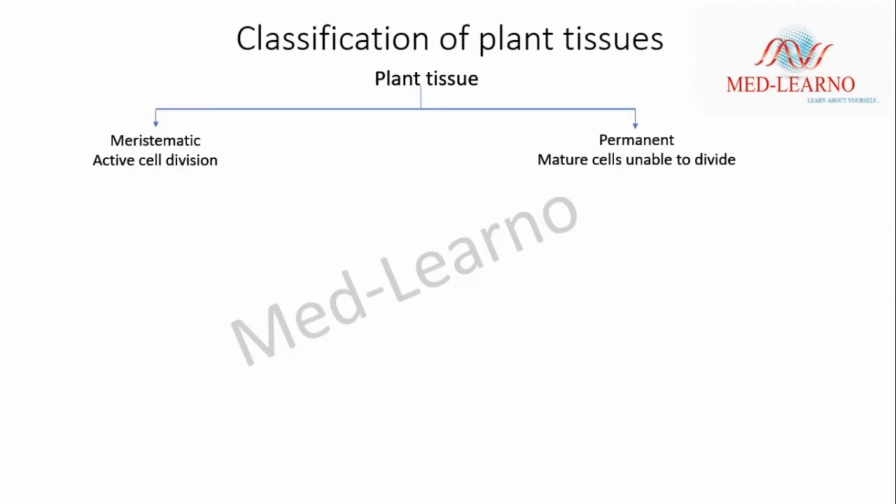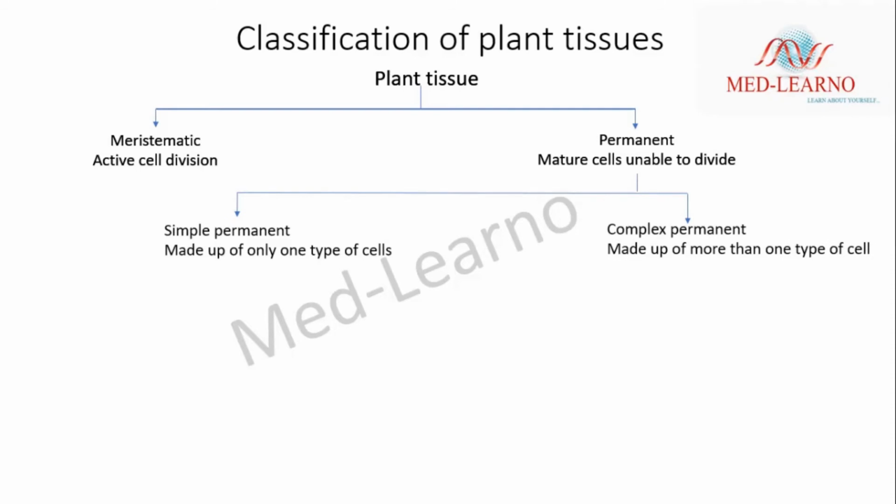Classification of plant tissues. Plant tissues are divided into meristematic tissue, which shows active cell division, and permanent tissue, where the mature cells are unable to divide. Permanent tissues are again divided into simple permanent tissue, made up of only one type of cell, and complex permanent tissue, made up of more than one type of cell.